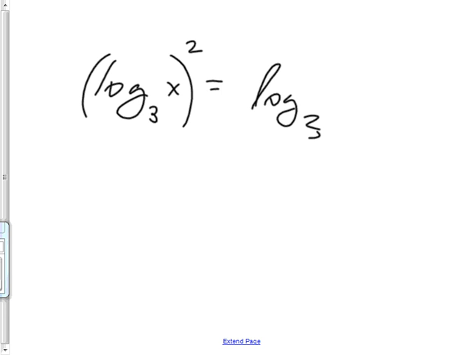That's going to be a 3. Cases need to match. This one freaks people out. So you want to do a U substitution? You can't until you do one little thing. Who knows what that one little thing is? And then we can swap out a U for the log base 3 of x.